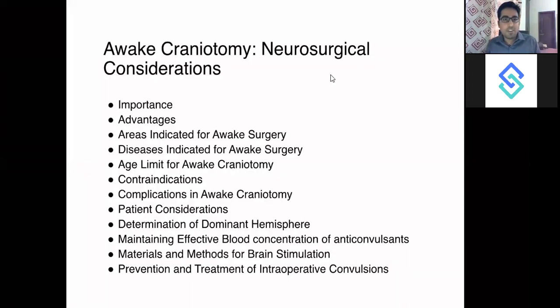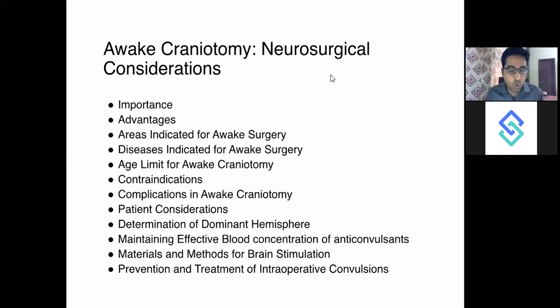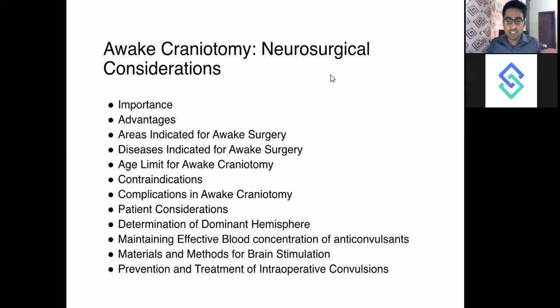Now, what all we'll be covering in this particular presentation: awake craniotomy importance, what are the advantages, what areas are indicated for awake surgery, what are the contraindications, complications, what kind of patients should go for awake surgery, and what is the dominant versus non-dominant hemisphere, whom should you take. So all these questions will be answered in this presentation, and any of these slides can come as MCQs in your examinations, especially for those preparing for larger central institutes like AIIMS and JIPMER. You could expect a whole lot of questions from this particular topic.